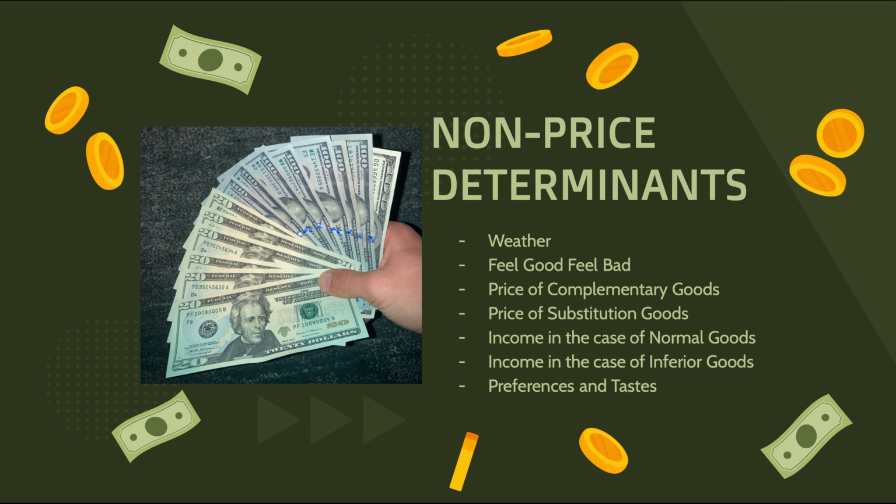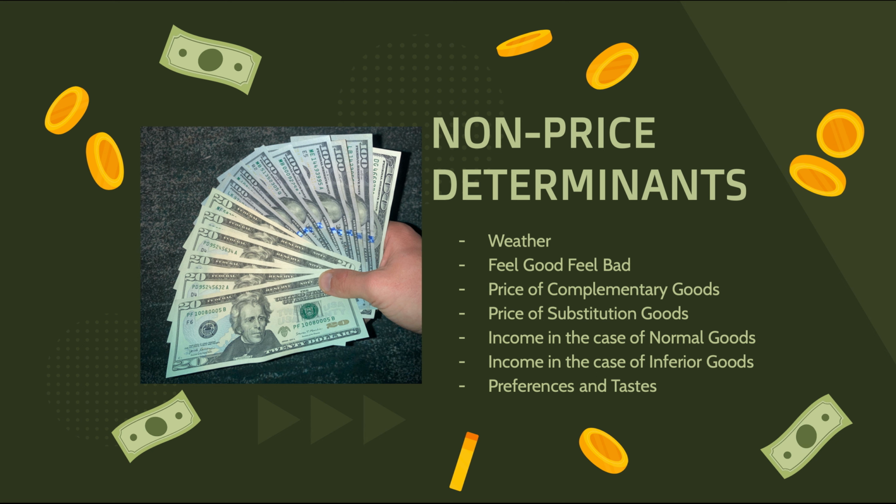Next is income. So there's income in the case of normal goods and income in the case of inferior goods. So let's say you're trying to buy a really fancy car, but right now you have a normal income. But now let's say you got that promotion and now your income increases. So the demand for those luxurious goods such as a watch or that fancy car I was just talking about will increase. But you also have income in the case of inferior goods. So now let's say your income increases, but your demand for used clothes or used toys or just second-hand items generally will decrease, right? Because now you actually have that income to buy normal clothes, which you would find in a store, right?